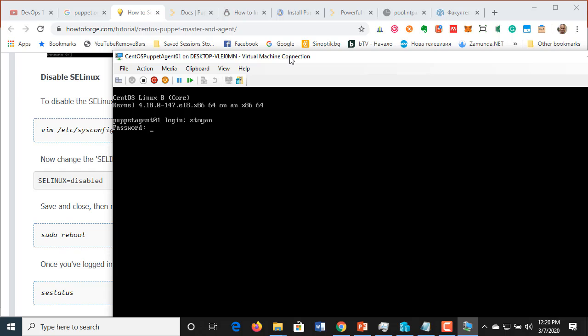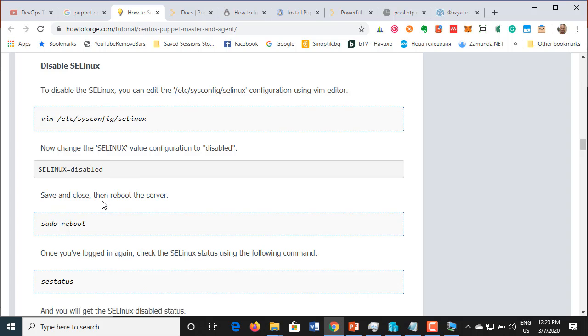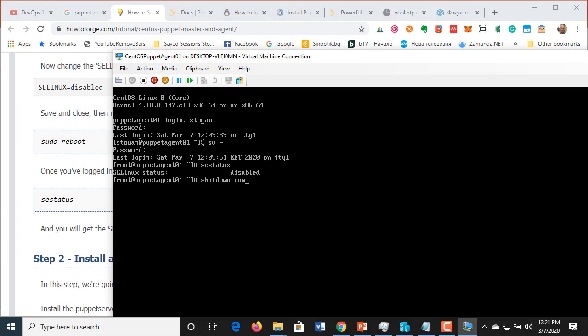Password, sudo password. sestatus disabled. Okay, so shut the machine down now. Before that, I want to make sure that I have installed everything.